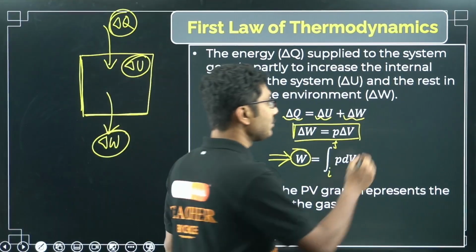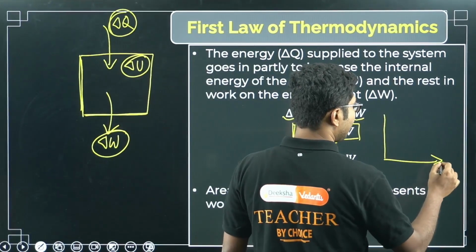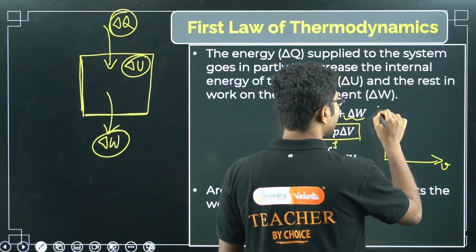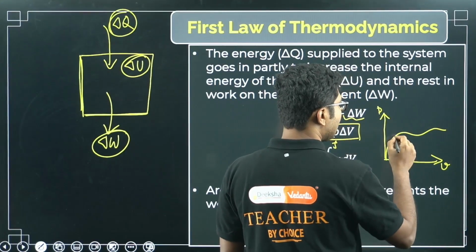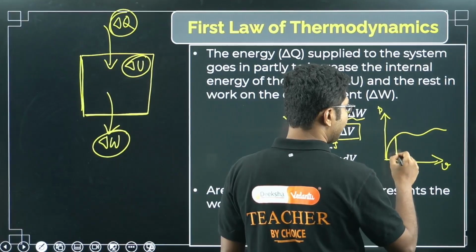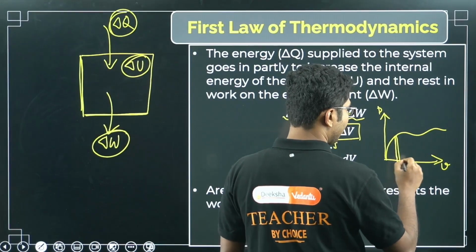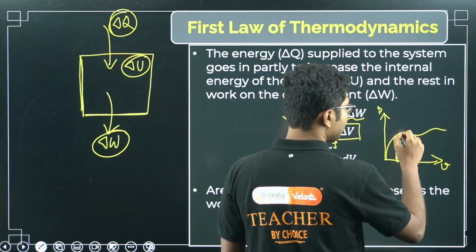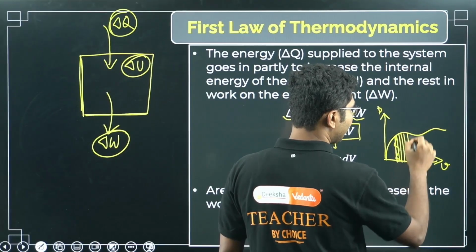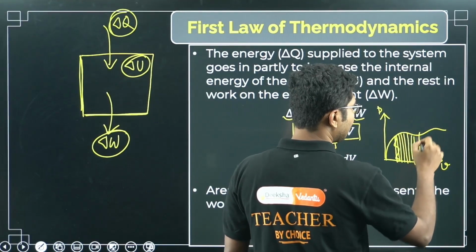Suppose you have a PV graph, V in this direction, P in this direction, and you have this kind of process. Suppose this is P and this is delta V. So P delta V, if you do that for all such small portions and then add them, you will get the total work done, right?